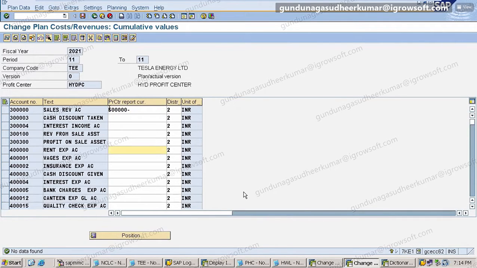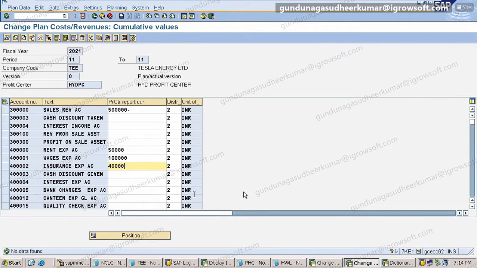So this is my revenue. I am planning like this: I will get 5 lakhs revenue. And rent, how much? Rent, I will pay. I will spend 50,000. So now this is plus or minus? Plus, correct. Debit side. Wages, how much? Wages 1 lakh. Now insurance, how much? Another 40,000. Then what else is there?